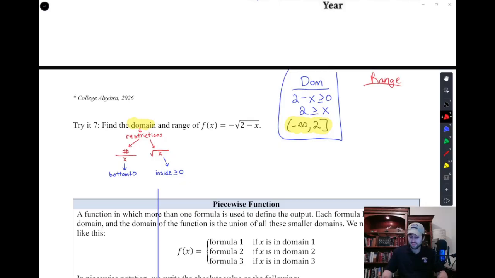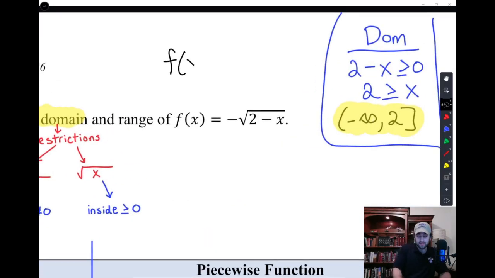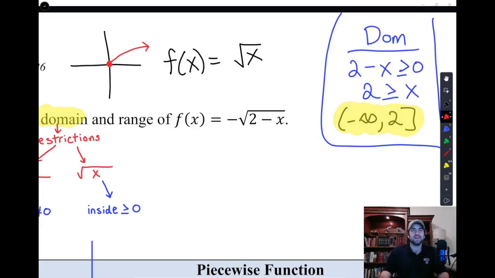And so this function is a transformation of the toolkit function you need to know. That's just the square root. In the square root function, we know from the graph, because we all looked at it and we memorized and we spent some time learning those toolkit functions, the square root function kind of looks like this. We don't need to know perfectly, we just need to know it looks like that. It starts somewhere and it goes up and to the right. Now this thing has some stuff happening to it, and so we're going to check those domain values and we're going to see what those domain values are.